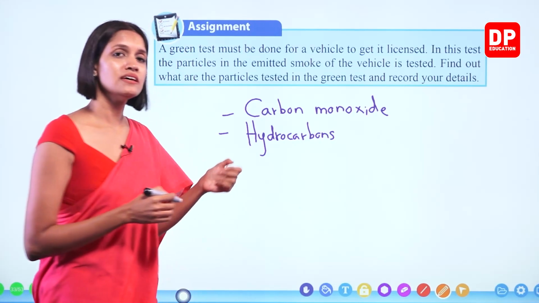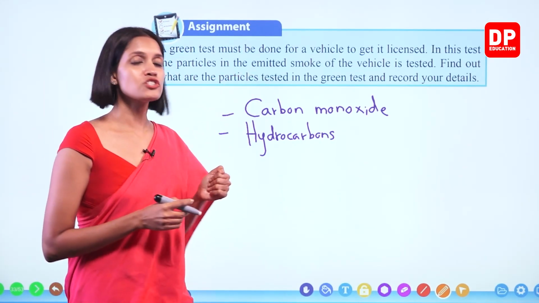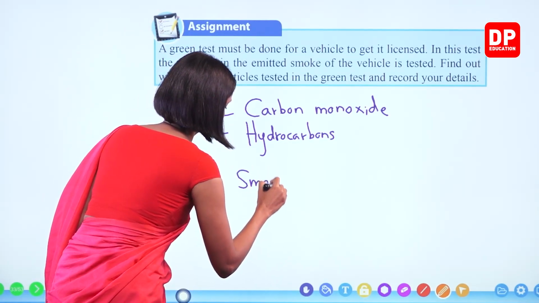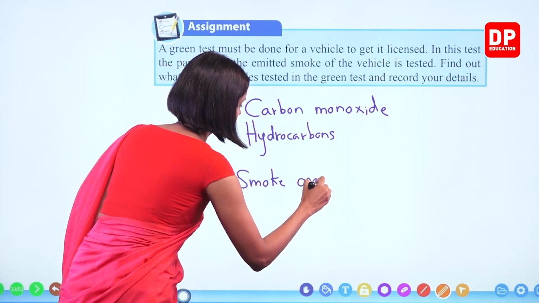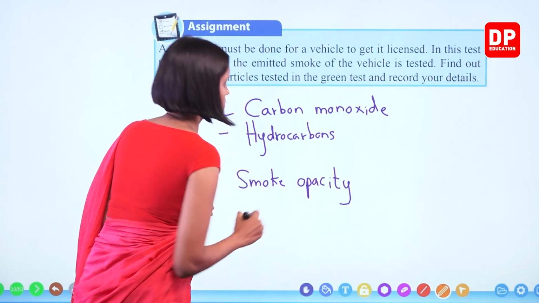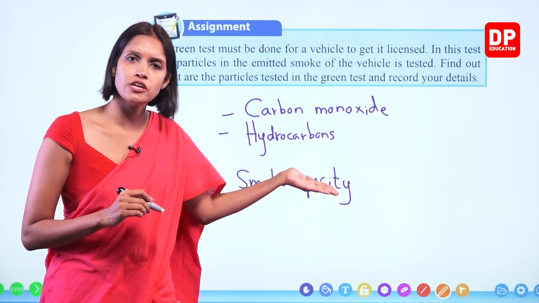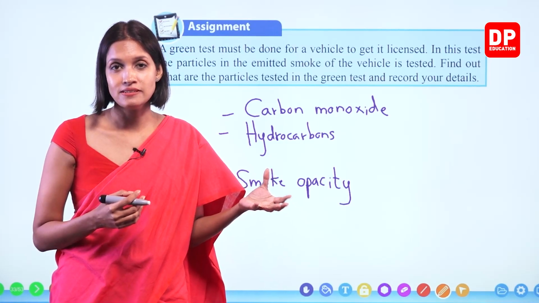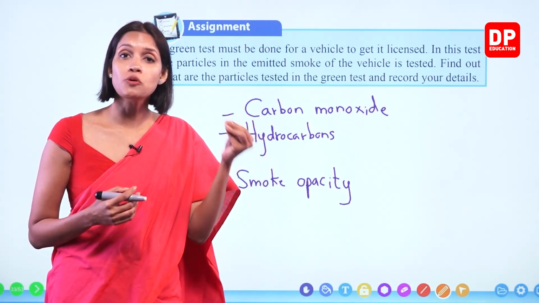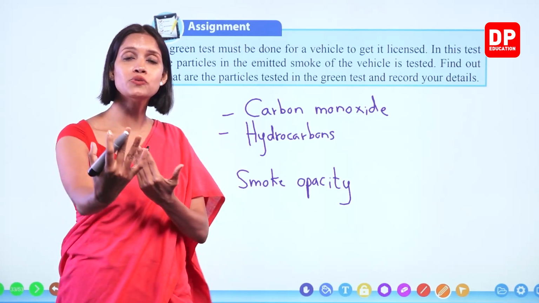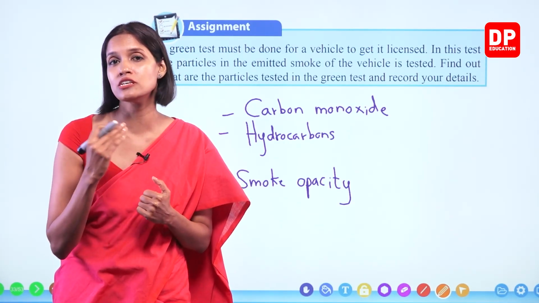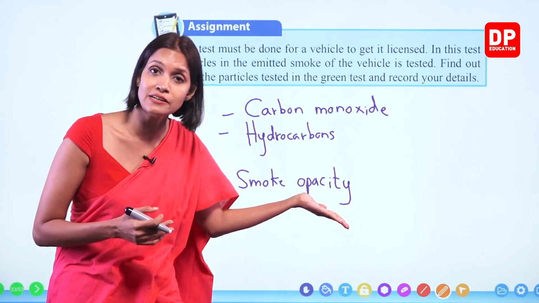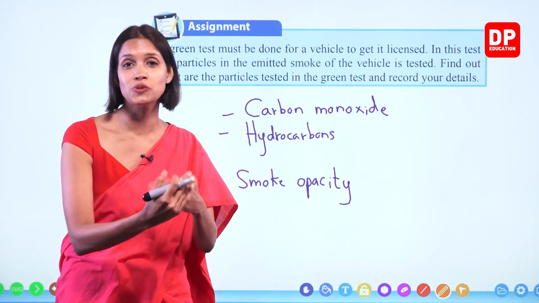Right? What else? They do this test called smoke opacity. What is this smoke opacity? Opacity. Opaque objects. You all know that air is supposed to be transparent. Right? Okay. So air becomes opaque. Now transparent means you can see through a certain thing. Opaque means you cannot see through that thing. Opacity means if the smoke gets very black in color, what happens, children? You cannot see through that.